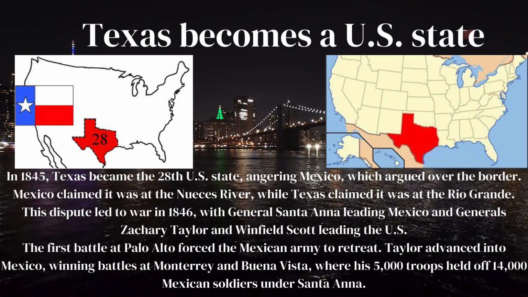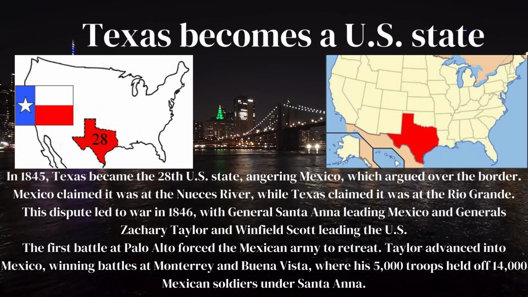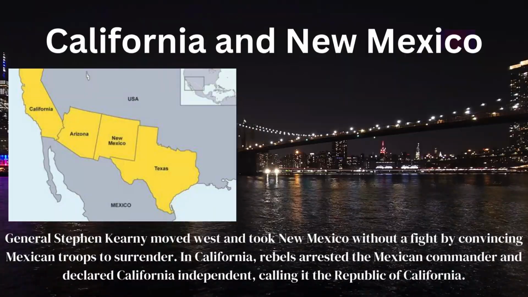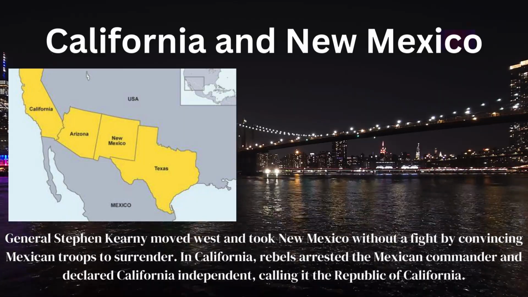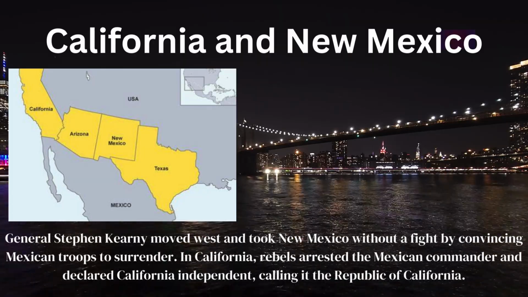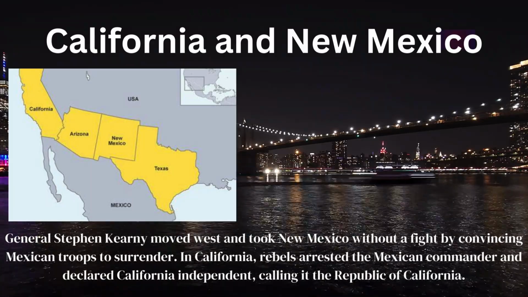Taylor advanced into Mexico, winning battles at Monterrey and Buena Vista, where his 5,000 troops held off 14,000 Mexican soldiers under Santa Anna. California and New Mexico. General Stephen Kearny moved west and took New Mexico without a fight by convincing Mexican troops to surrender. In California, rebels arrested the Mexican commander and declared California independent, calling it the Republic of California.